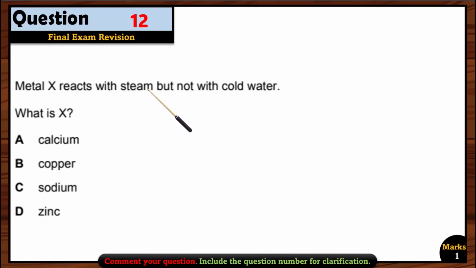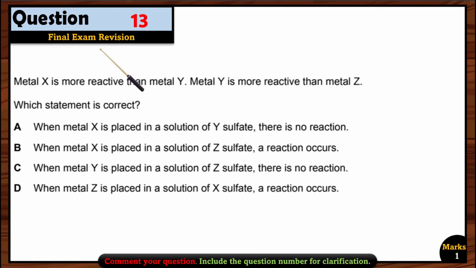Question 12. Metal X reacts with steam but not with cold water. What is X? So it can react with steam. Calcium, of course, not, because calcium can react with cold water. Copper cannot react. All the metals up till iron can react. So we have to find the other one, the sodium. Sodium can react with cold water, right? Then we are just left with zinc. Yes, zinc is before iron, so it can also react with the steam. So zinc is the right option here, D.